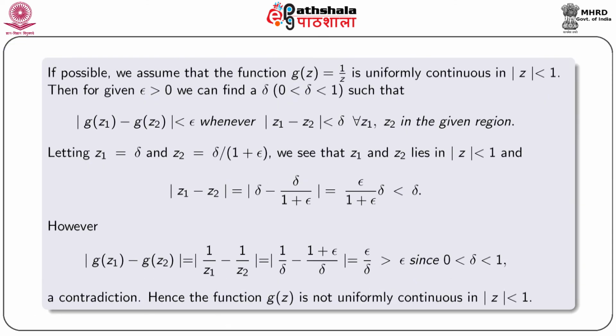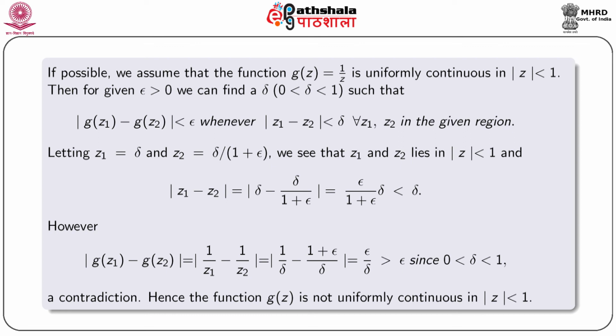So, next we prove the next part. If possible, we assume that the function g(z) equal to 1 by z is uniformly continuous in mod z less than 1.